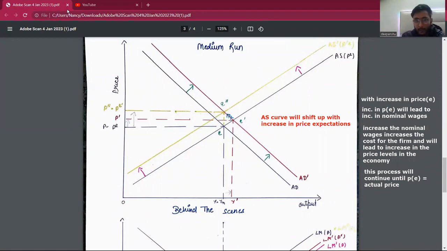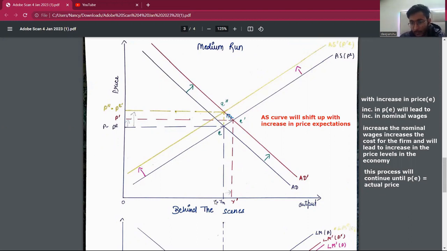Now, if people are allowed to change their expectation, before allowing that, let's come back, start from scratch and see what happens. First, we assume that the economy was at equilibrium at point E where AD and AS intersect and price was equal to expected price level. So output was equal to the natural level.